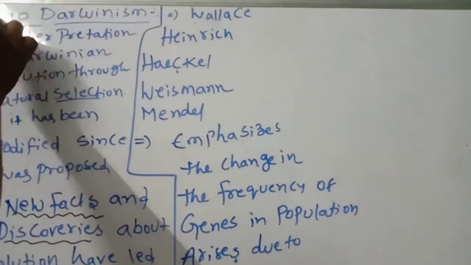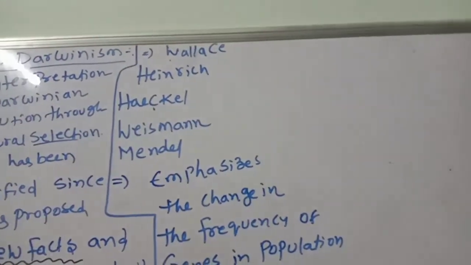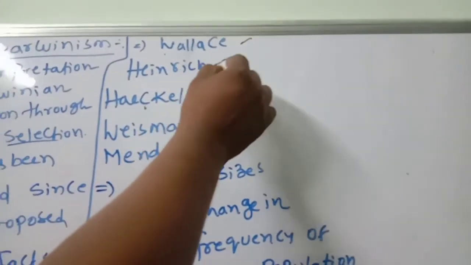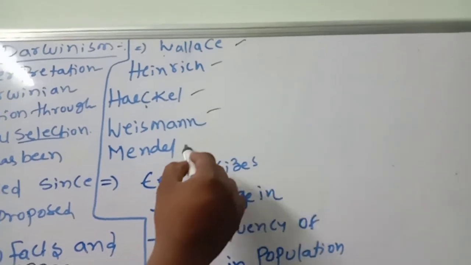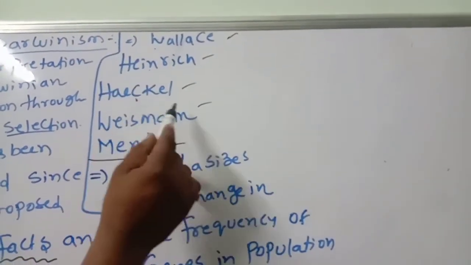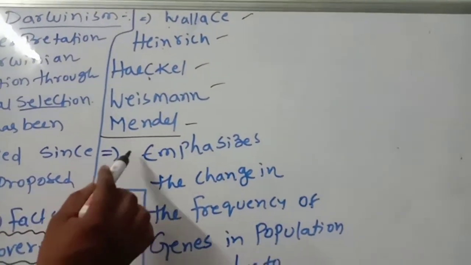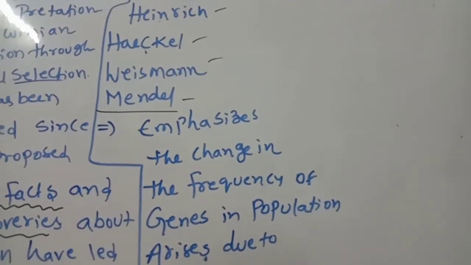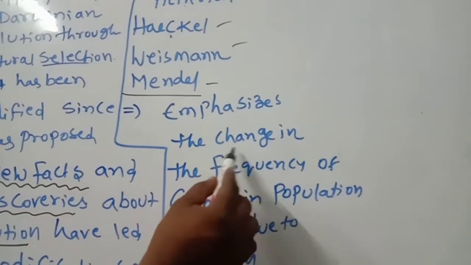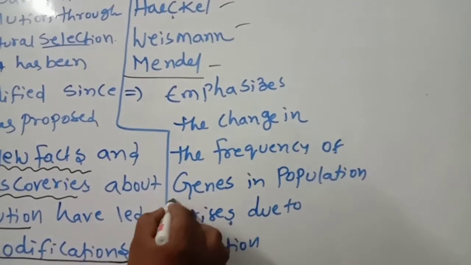That's why we call it neo-Darwinism. The scientist names you should remember: Wallace, Heinrich, Haeckel, Weizmann, and Mendel. This neo-Darwinism emphasizes the most important thing, the changes in the frequency of genes.